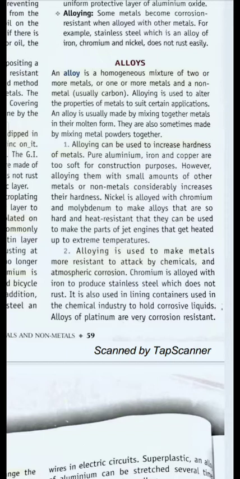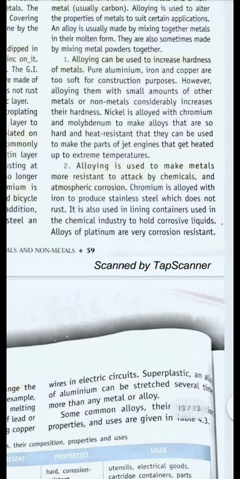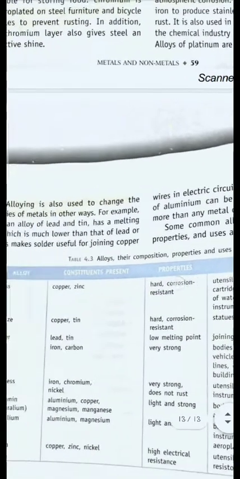Now, what are the benefits of alloying? Alloying can be used to increase the hardness of metals. Alloying is used to make metals more resistant to attack by chemicals and atmospheric corrosion. That means that whenever we make an alloy of metals, that alloy is very much protected from the attack of chemicals and corrosion by the atmosphere.